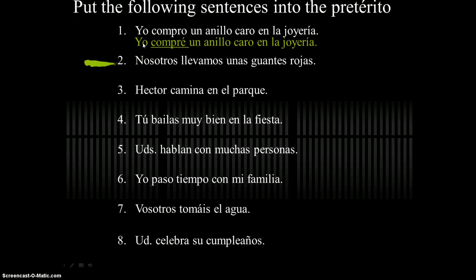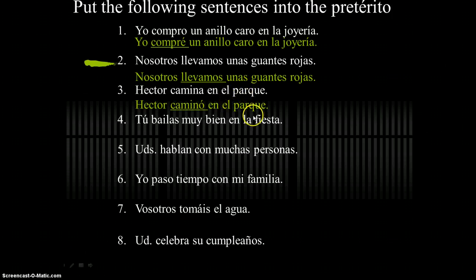Número 1. Yo compré un anillo caro en la joyería. Número 2. Nosotros llevamos unas guantes rojas. Notice that llevamos is the same in both the present and the preterite tense. So you're going to have to use the context to know whether someone's talking in the present or the preterite tense. Número 3. Héctor caminó en el parque.